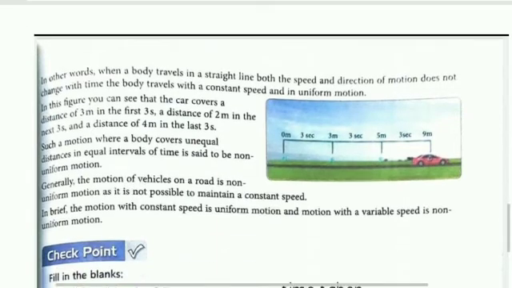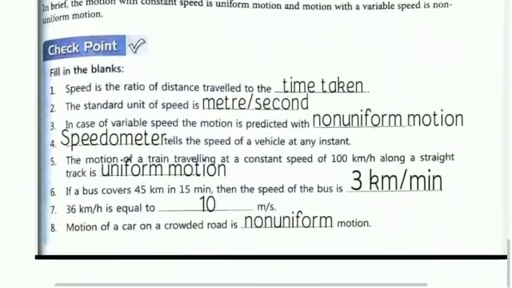Now come to the checkpoint. Speed is the ratio of distance travelled to the time taken. Means speed is equal to distance travelled divided by time taken. Second, the standard unit of speed is meter per second. Third, in case of variable speed, the motion is called non-uniform motion.